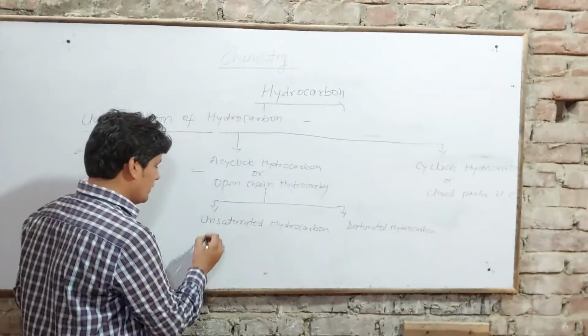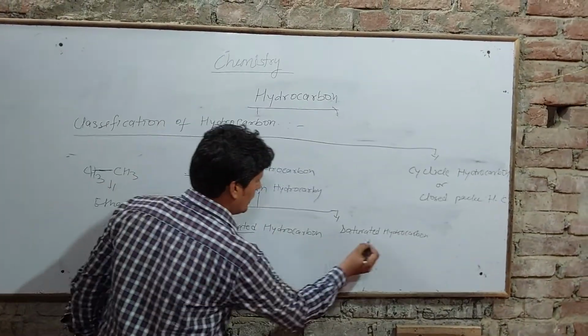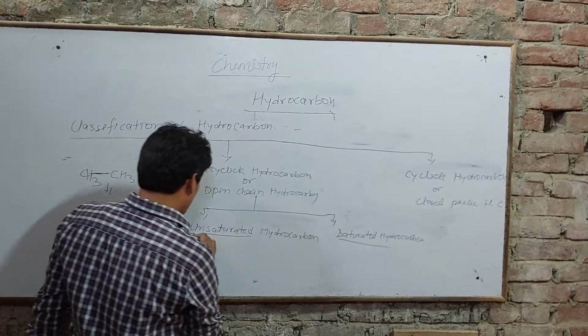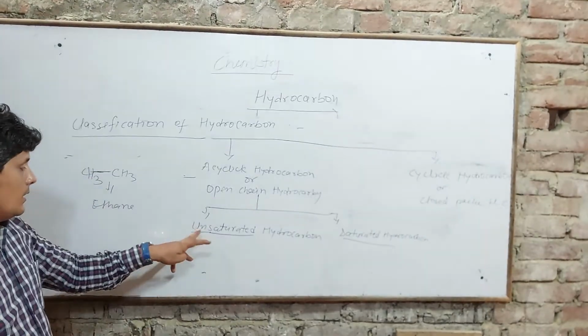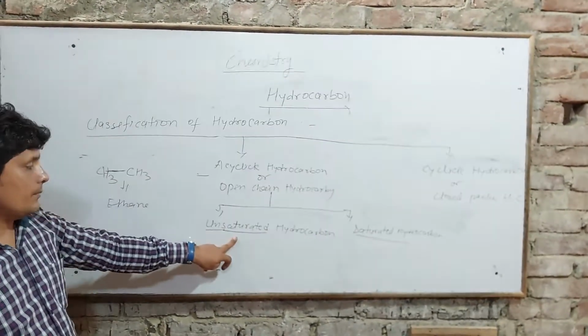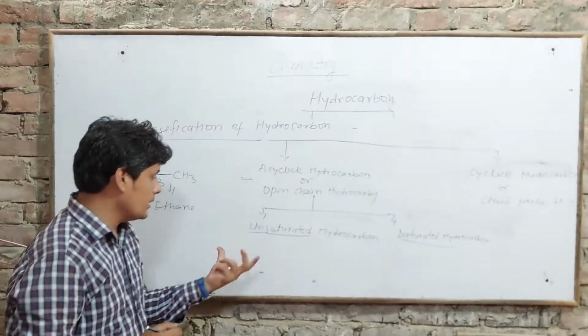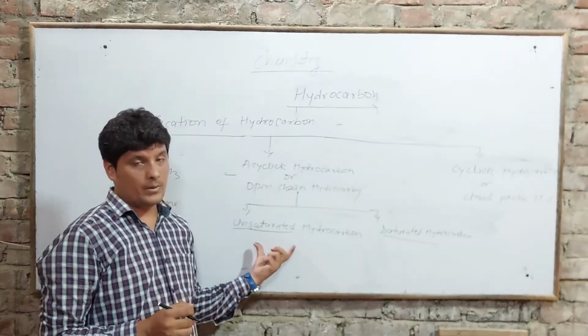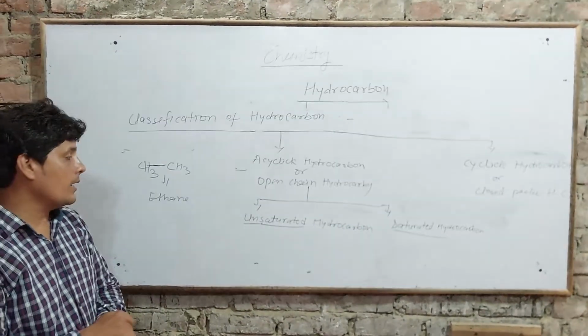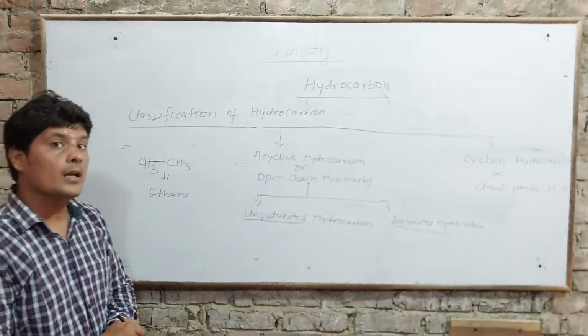That means here the terms are saturated and unsaturated. Means what? The valency of carbon in these hydrocarbons is not satisfied by all hydrogen, but its valency is covered with the help of a double bond or triple bond.